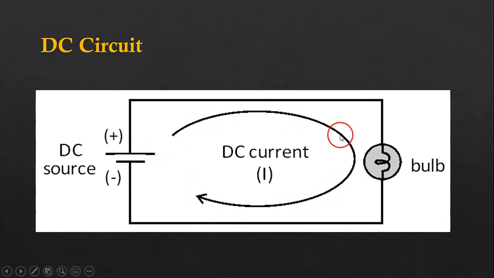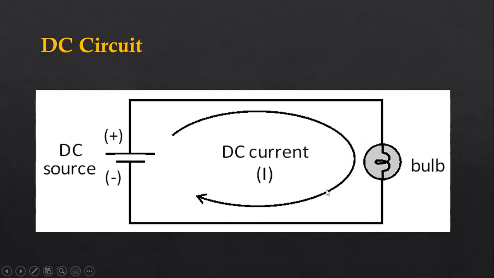We are considering this current as conventional current. I already told you that we will consider only conventional current flowing from positive to negative terminal of the battery. So here you can see the polarity is fixed. Positive is the upper terminal, negative is the lower terminal. So the current will always flow from positive to negative, and the direction will always be clockwise in this circuit.